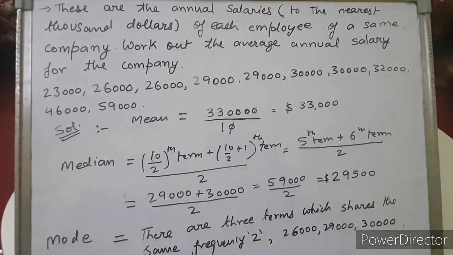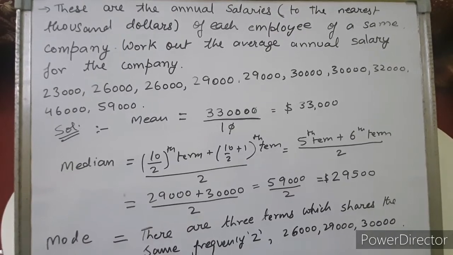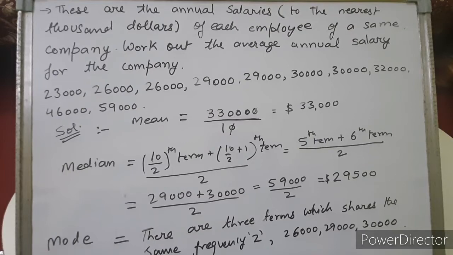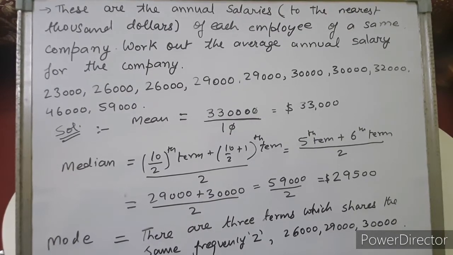Now children, let's see another sum. In this sum it is given that these are the annual salaries to the nearest $1,000 for each employee of a company. Work out the average annual salary for the company. That means we have to calculate the average salary.